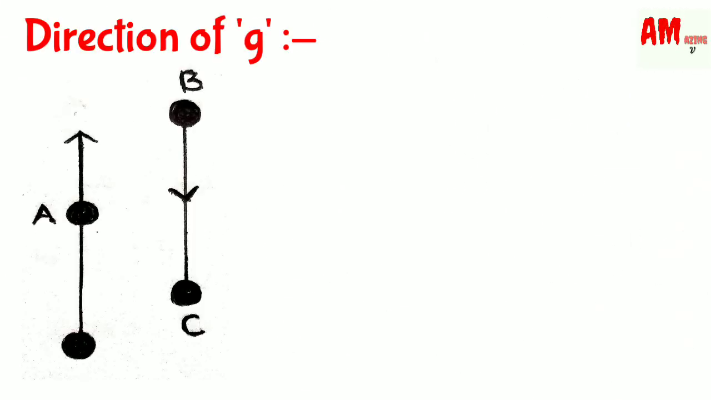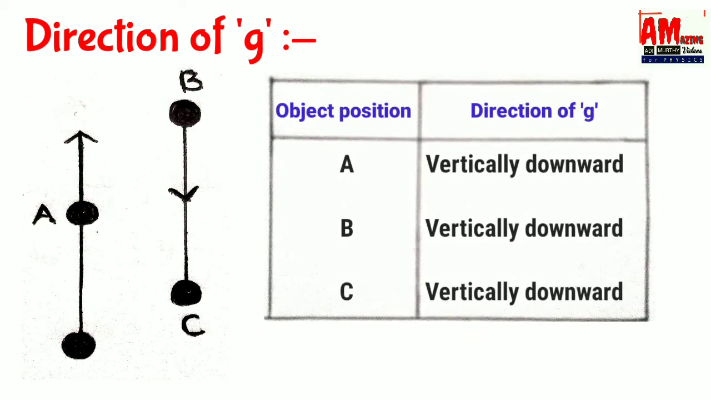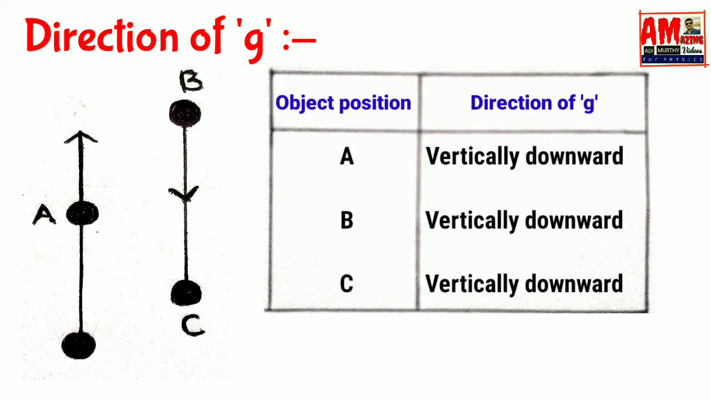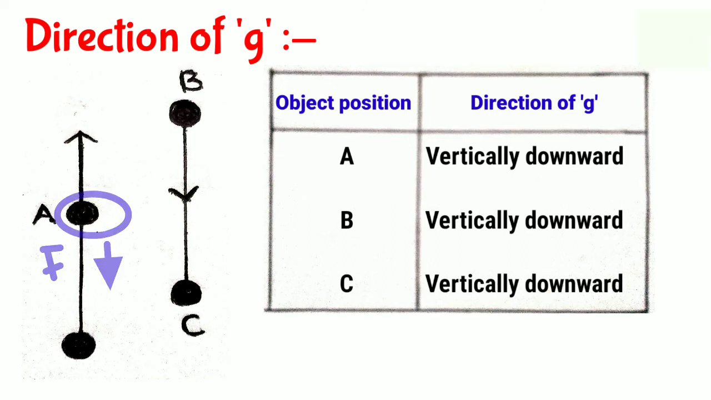Let us see the direction of g. For a body thrown up vertically and a free falling body, in both of them acceleration due to gravity is acting. Since gravitational acceleration is a vector quantity which has a specific direction, let us see: a body is going up, at position A, gravitational force is acting downward. According to Newton's second law, the direction of acceleration is equal to the direction of force. Hence, g is vertically downward.